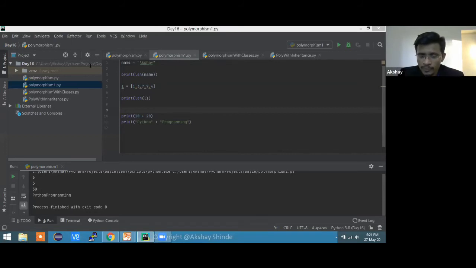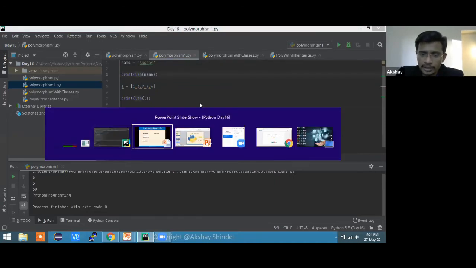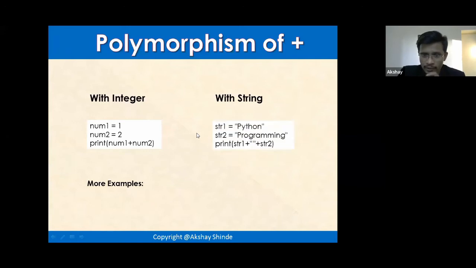So right now we saw how an operator can be used in different ways, and how the same function can be used in different ways. But this is not it. There are a few examples which I have. This was the string example which I wanted to show you.